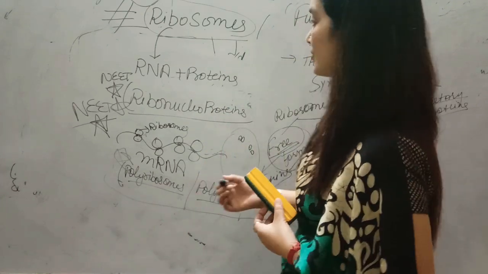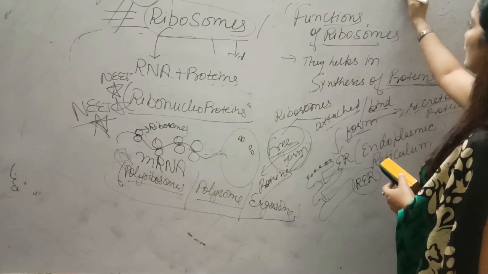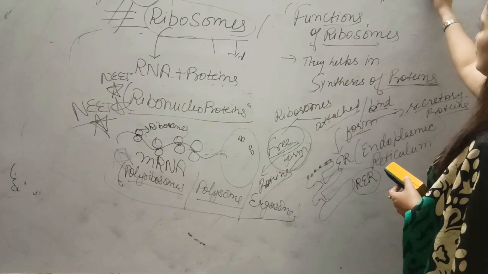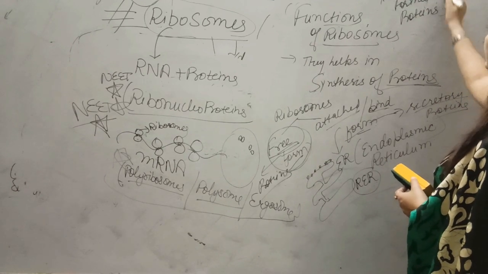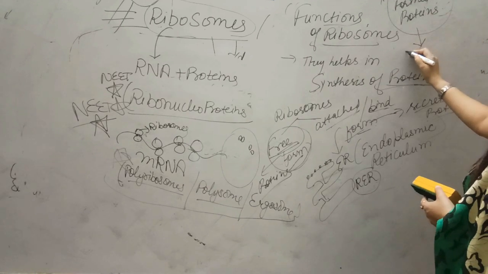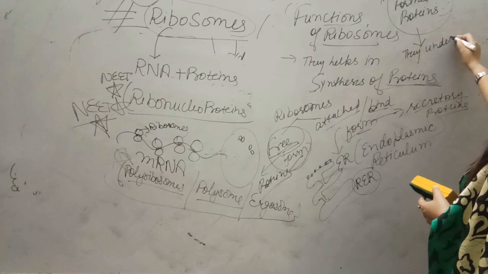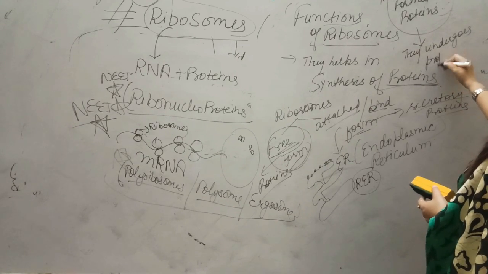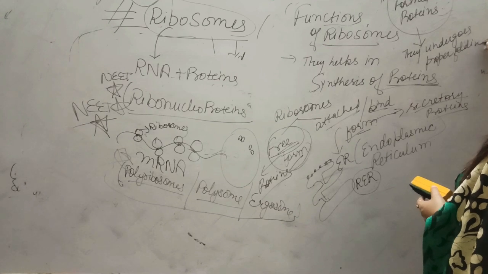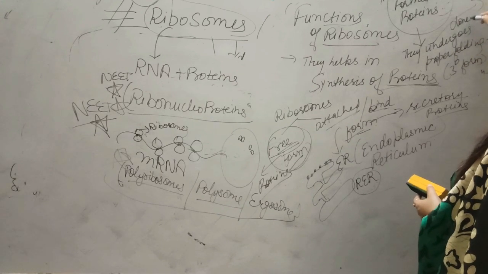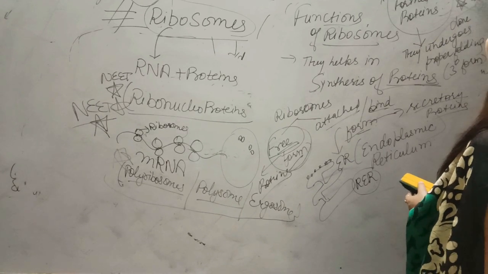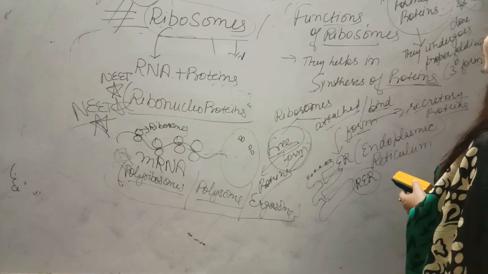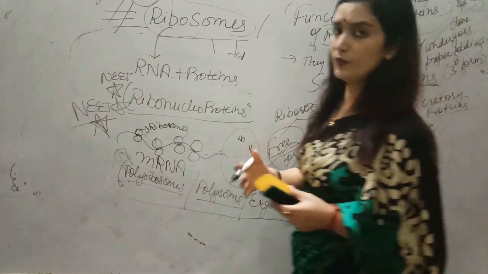So newly formed proteins, very, very important, undergo proper folding into the tertiary structure, and that is done by very, very important special types of proteins, chaperonins. These are special proteins that are associated with proper folding of newly formed proteins.